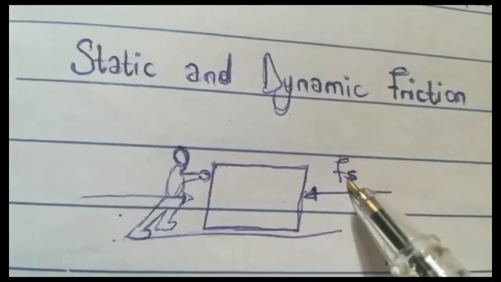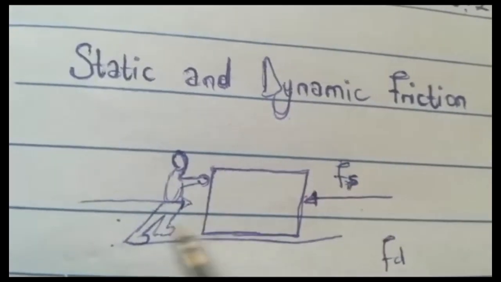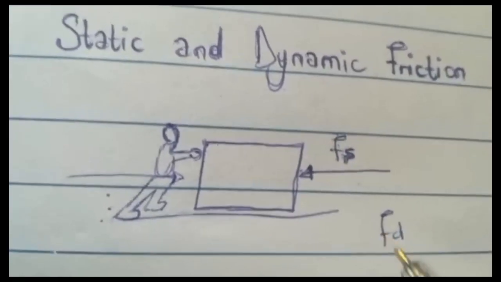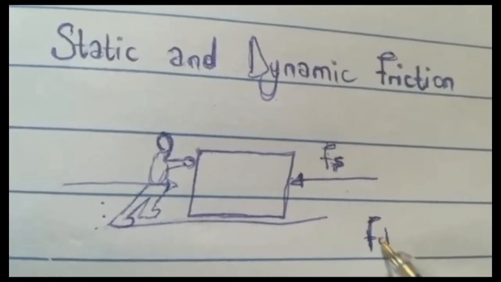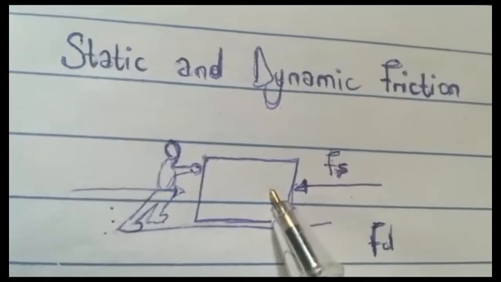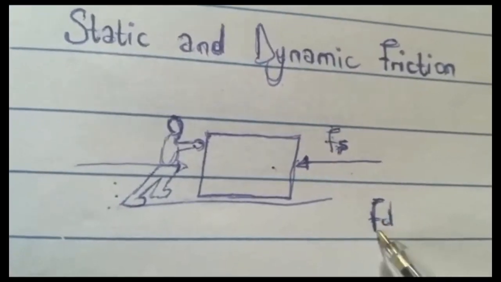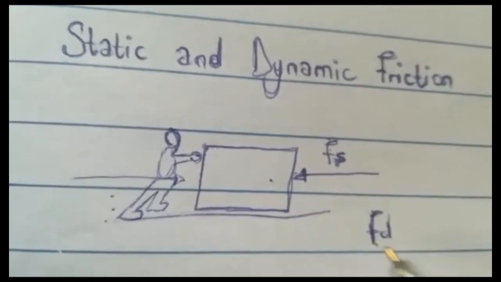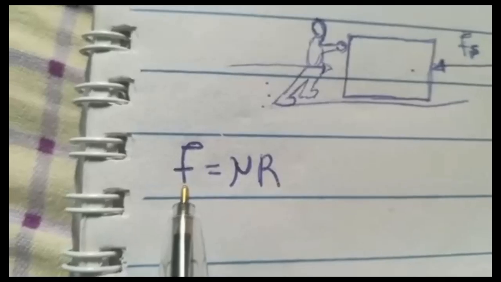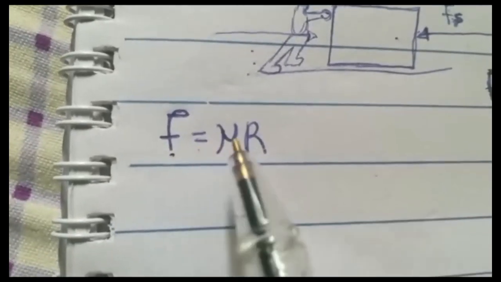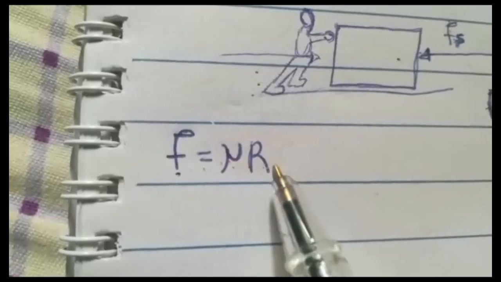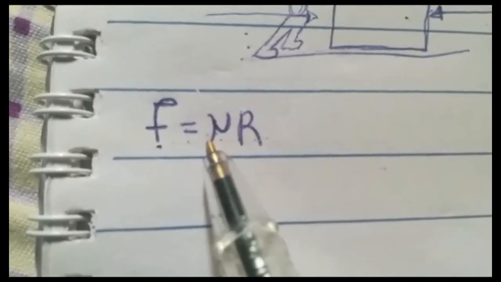So static friction is acting before the body starts to move. It is when you overcome static friction that you now start to work against dynamic friction. So static friction is the first friction you have to overcome, while dynamic friction is the next friction you start to battle with. So remember I said that your frictional force is directly proportional to your normal reaction. So that's why you have F equals mu R, where mu represents your coefficient of friction.